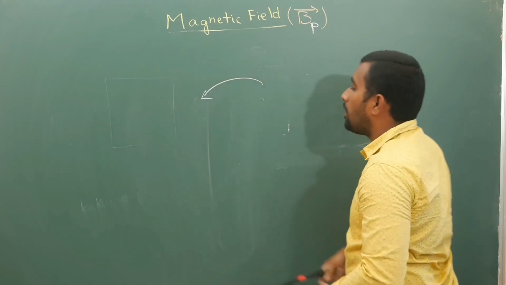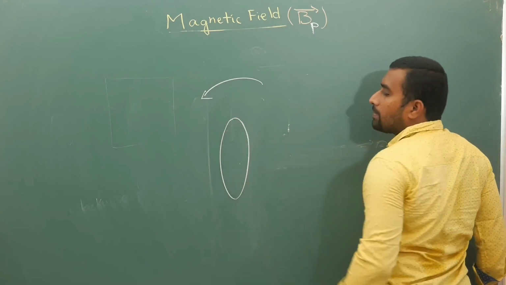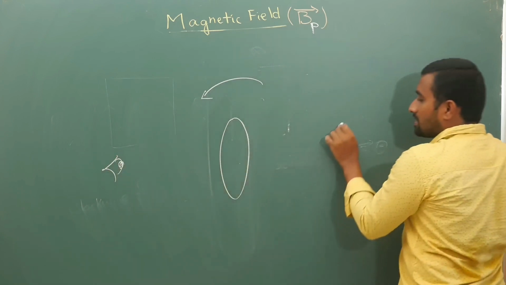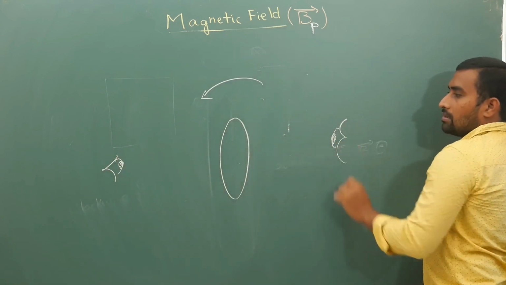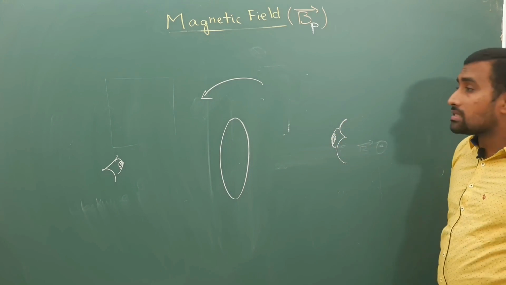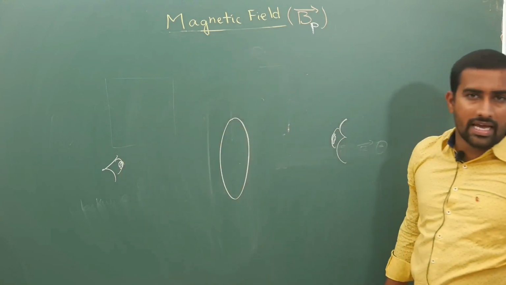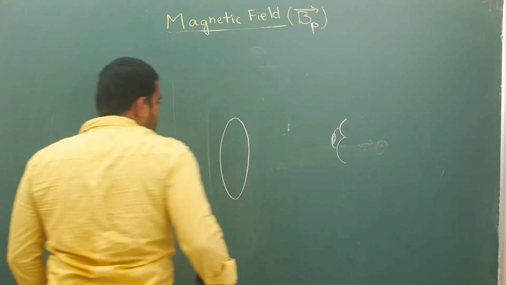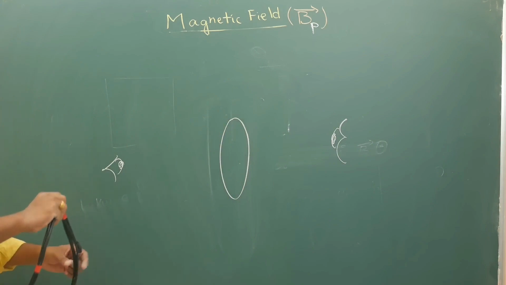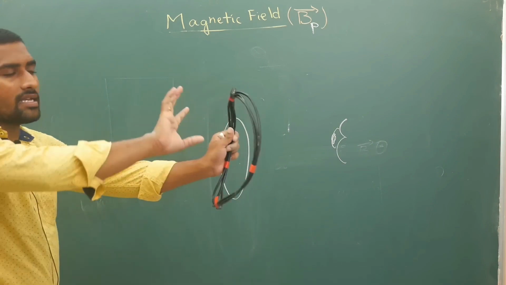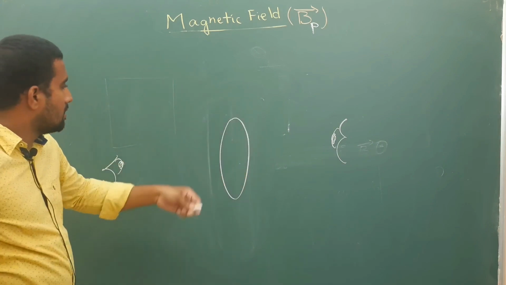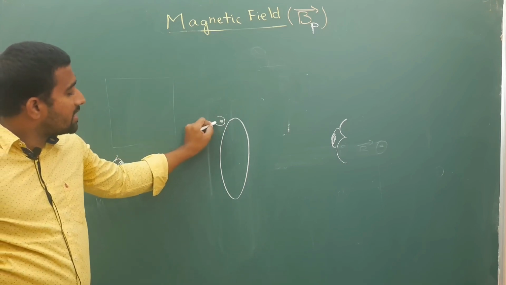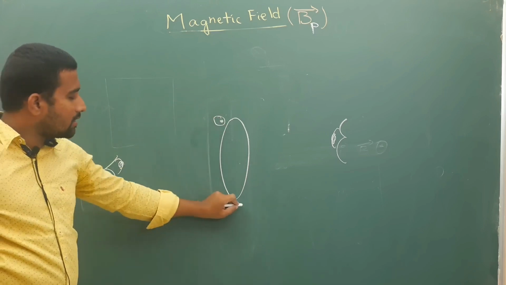So my point is, if you have a loop like this and there are two observers, one from this side and other from this side, if this person says clockwise current, that means he is observing this wire like this, and for him the current is going in clockwise direction. So with respect to this person, clockwise means it is coming out and going inside like this.